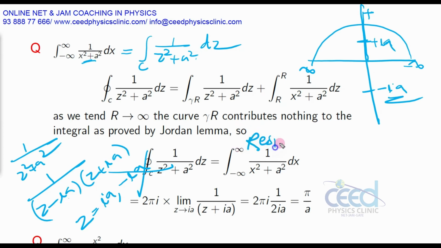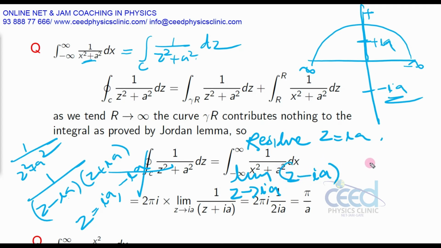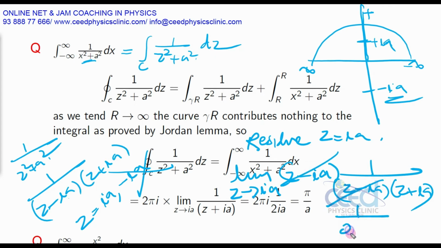Residue at z equal to ia, that we can calculate as the limit as z tends to ia of z minus ia into 1 by our function z square plus a square, which I can write as f of z, that is z minus ia into z plus ia. This will cancel, and when I substitute ia, I will get 1 by 2 ia. So I have calculated the valid residue. Out of the two poles, one is invalid for the residue calculation.